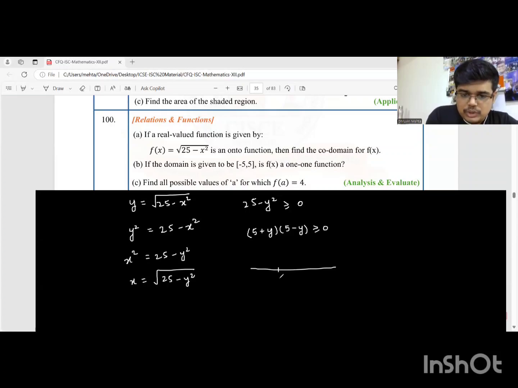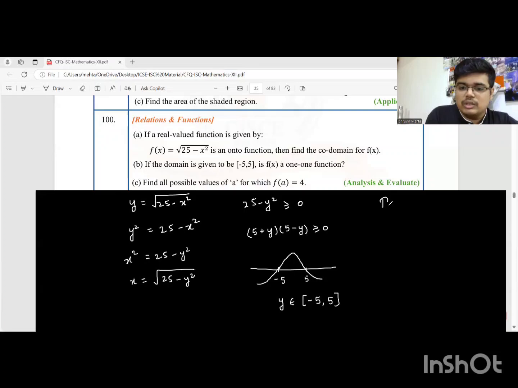You solve this by the wavy curve, students. This is minus 5, this is 5. Now, when you use the wavy curve, I hope you already know this: you take a random value, I'll take 0, and we'll get positive. So this is the wavy curve. So here, students, the values of y are between minus 5 to 5.